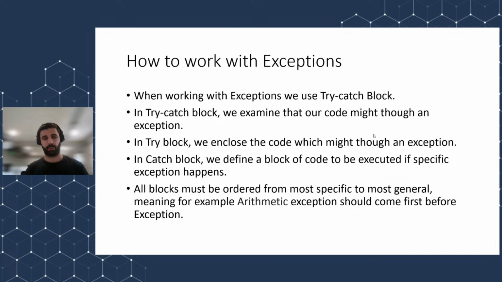We can work with exceptions with a try-catch block. In a try-catch block, as already mentioned, we examine our block of code, and in case some kind of error or exception happens, we catch that exception and work on it, like printing logs or doing some specific stuff and so on. Also, all catch blocks must be ordered from the most specific to the most general one, meaning arithmetic exception should come first before exception. At first, for some of you, this might be very strange. What the hell does this mean? But don't worry, I will show you in just a second.